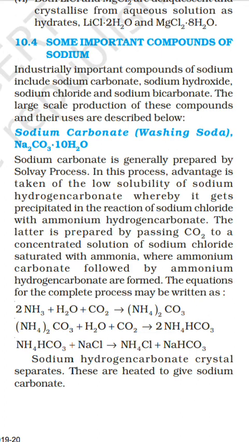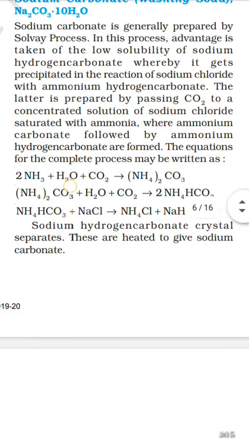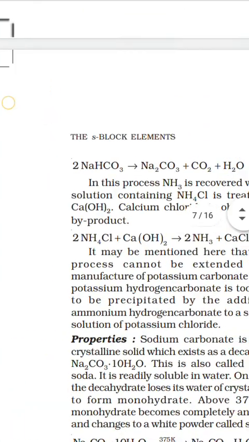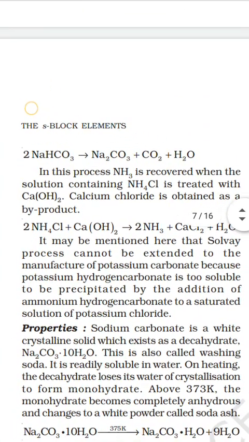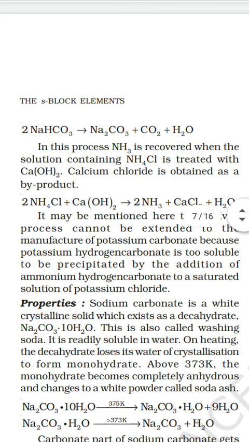In this process, NH3 is recovered when the solution containing NH4Cl is treated with Ca(OH)2. Calcium chloride is obtained as a byproduct. 2NH4Cl plus Ca(OH)2 gives 2NH3 plus CaCl2 plus 2H2O.